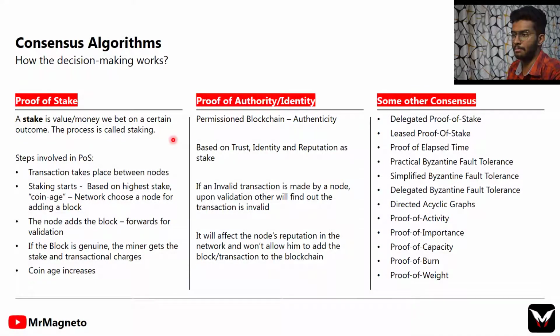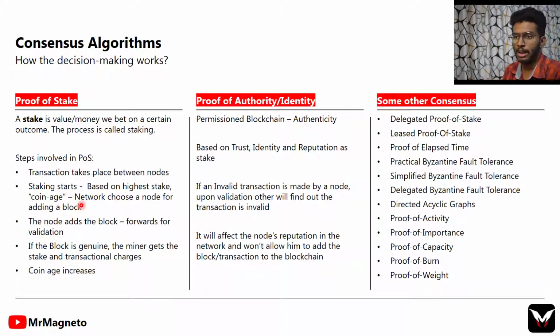And similarly, there are some other consensus algorithms: proof of stake, proof of authority, and so on. Proof of stake is something like a betting. Suppose I'm putting $10,000 into the network, and I'm telling the network I'm putting this much money in because I have to add this block to the blockchain. So it's based on the highest stake. Staking is the value of money we bet on a certain outcome. So based on the highest stake and coin age, we choose a node to add its block.